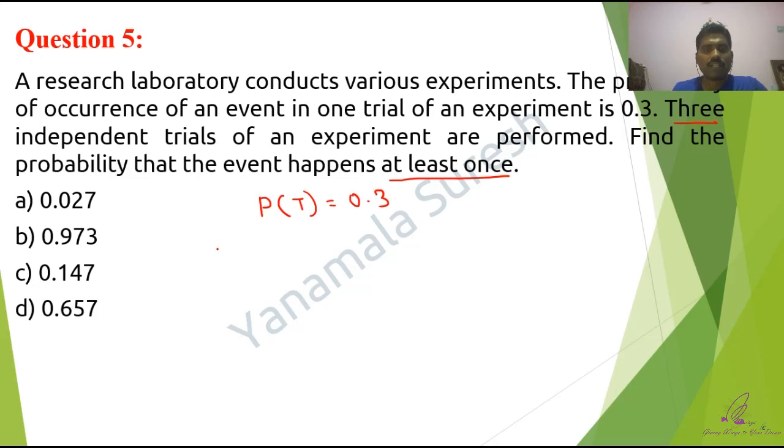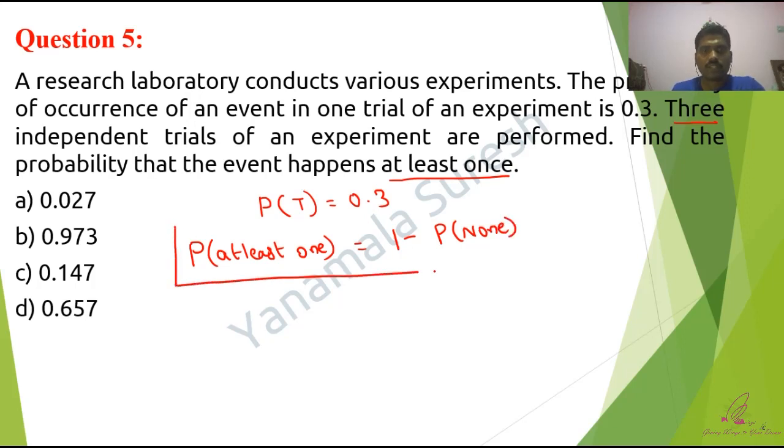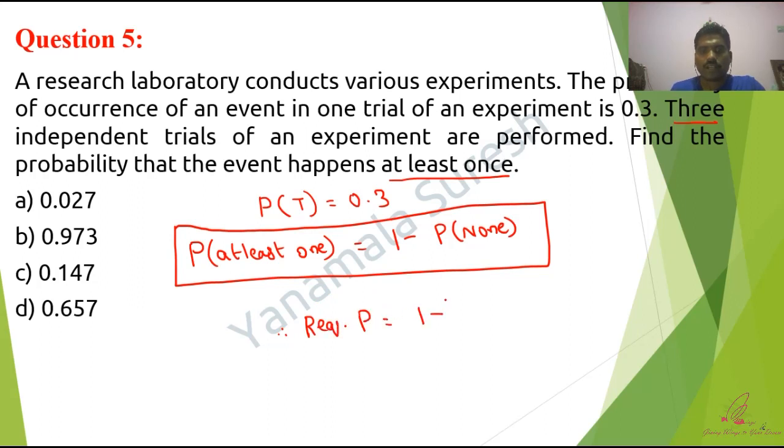See, in my previous videos regarding probability, I had given a shortcut. The probability of at least 1 is given by 1 minus the probability of none. Simple strategy. This is the shortcut formula to find out at least. Very important, guys. Now the question asks for the probability of at least once, so the required probability equals 1 minus the probability of none.